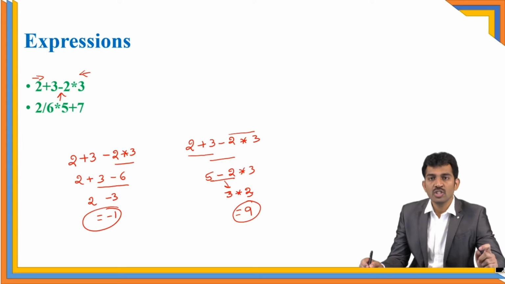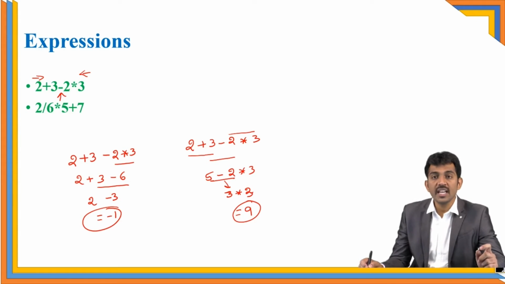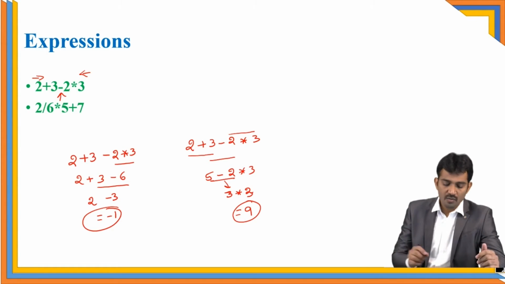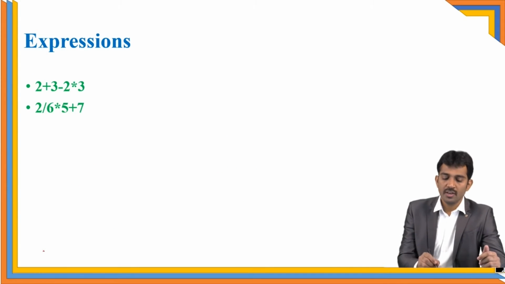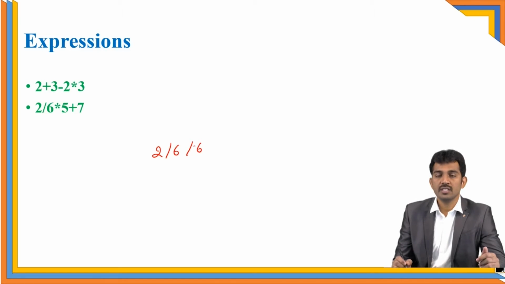But what about associativity? If operators contain the same precedence, for example, if you have 2 by 6 by 6, both are division operations.